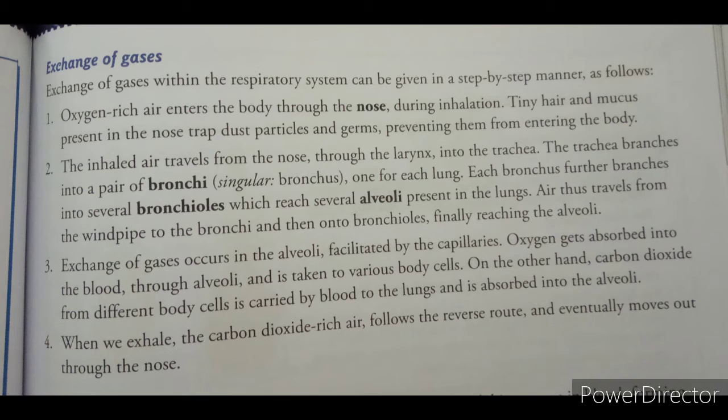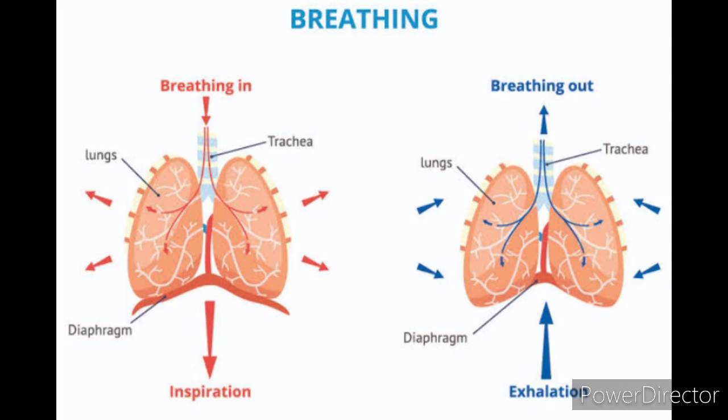The bronchus is further divided into many branches, bronchioles, and then reaches the alveoli present in the lungs. Here the air travels from the windpipe to the bronchi, reaches the alveoli, and then the actual exchange of gases takes place. Oxygen gets absorbed into the blood through the alveoli. On the other hand, the carbon dioxide collected from the different body cells is absorbed into the alveoli.